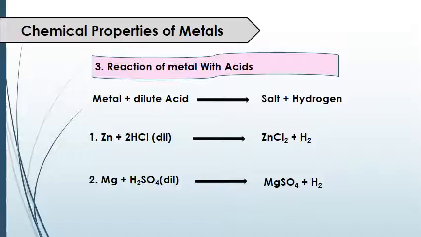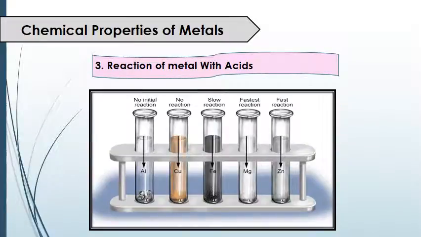You can see zinc takes the place of hydrogen, and in the next, when magnesium reacts with sulfuric acid, it takes the place of hydrogen again and forms magnesium sulfate plus releases hydrogen gas.